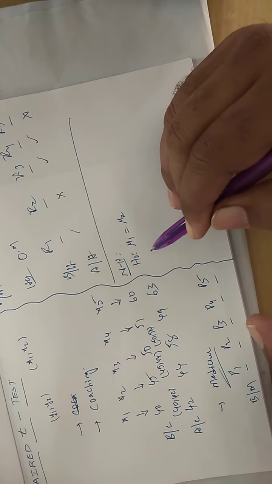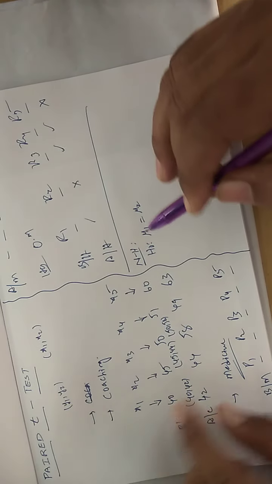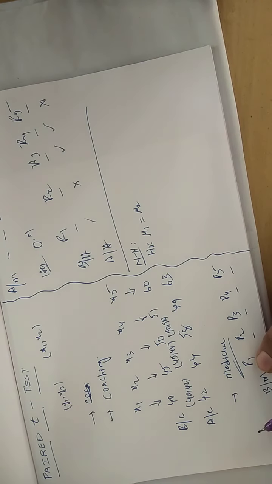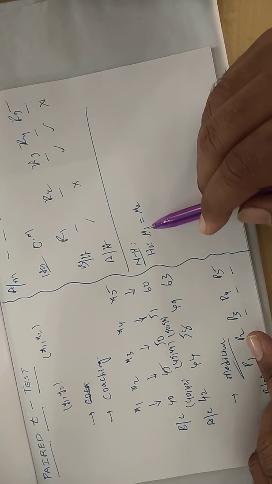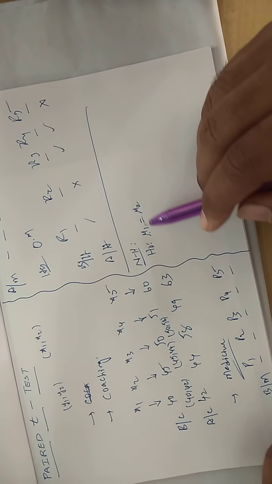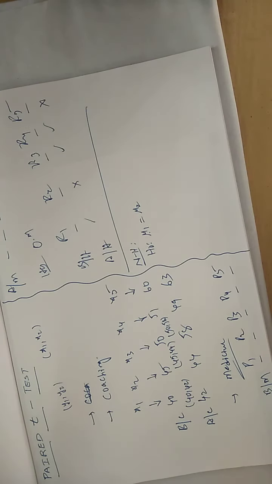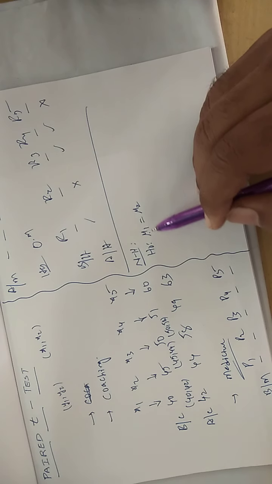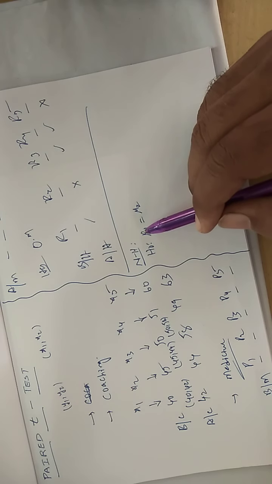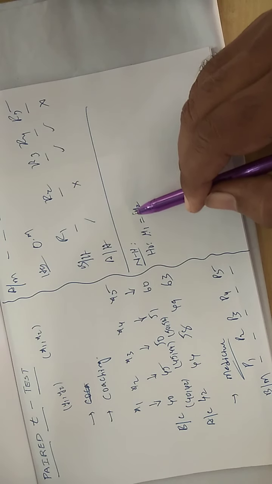But the difference here is that both mean values express the same population units' information, I mean to say the same sample units. For the same sample you are measuring the mean before any kind of experiment, and for the same number of sample